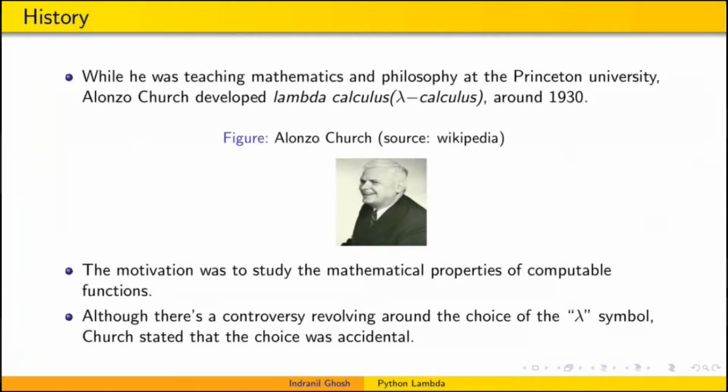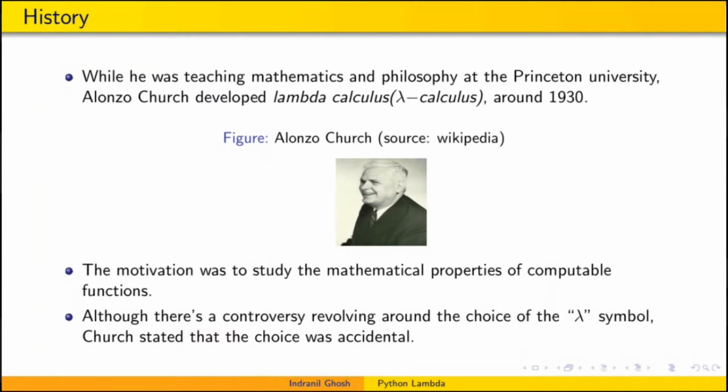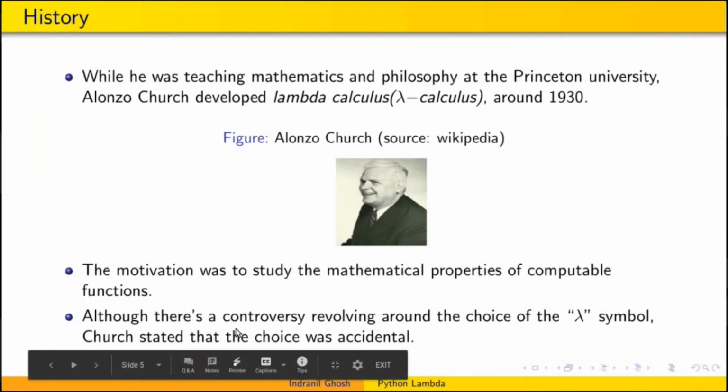Okay, so I will start with some history. Lambda Calculus was started by Alonzo Church while he was teaching mathematics and philosophy at Princeton University, and the motivation behind the study was to study some mathematical properties of computable functions. There is some controversy regarding the choice of the lambda symbol, why Church came up with this symbol or why the name lambda was chosen, but he stated later that it was completely accidental, no controversy regarding that.